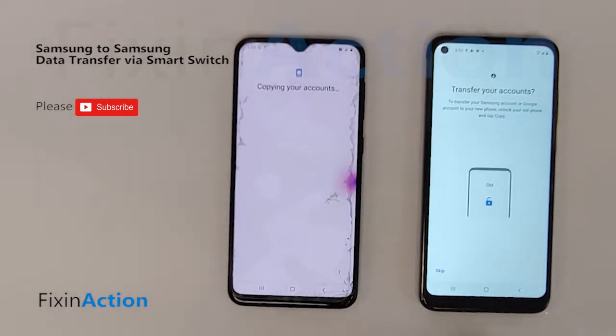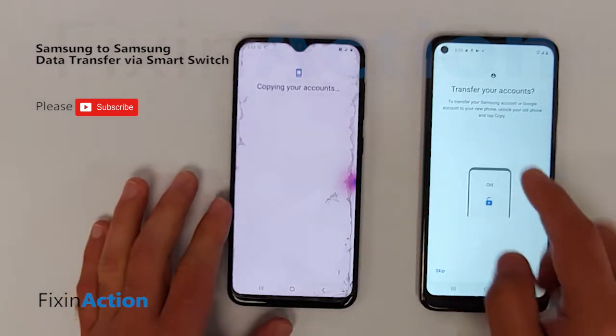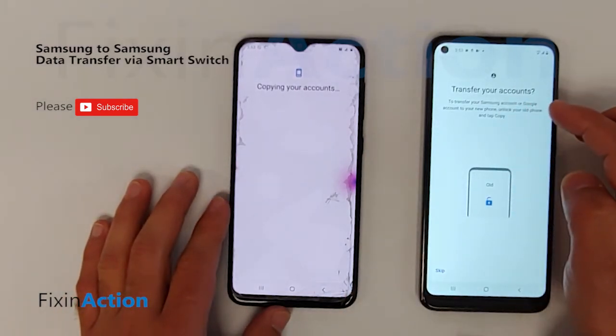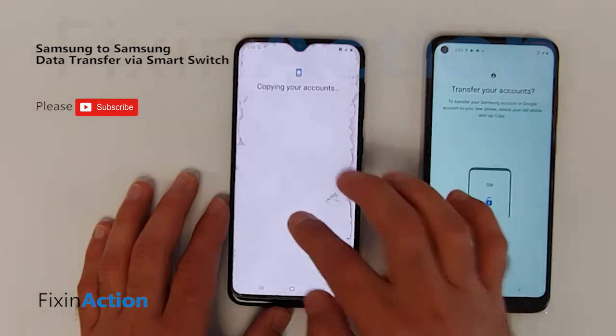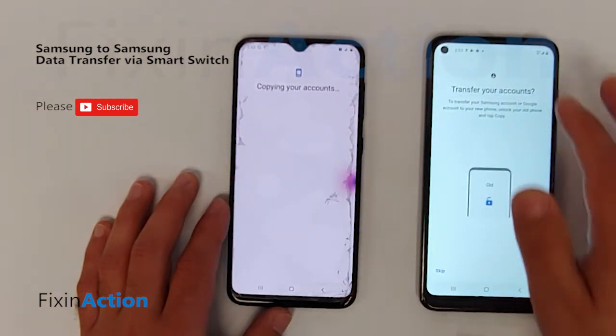So just be patient. It's telling us to transfer your Samsung account or Google accounts to your new phone, unlock your old phone and tap copy. We already did that, so it's now copying, and it will take time.